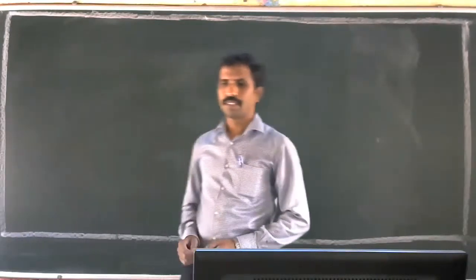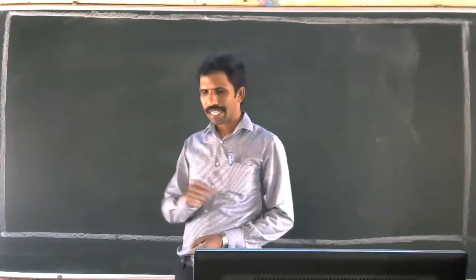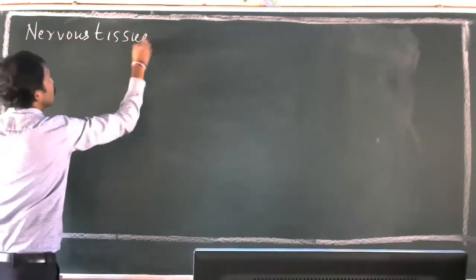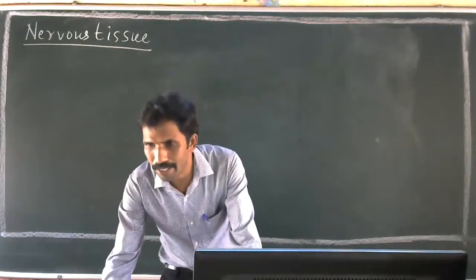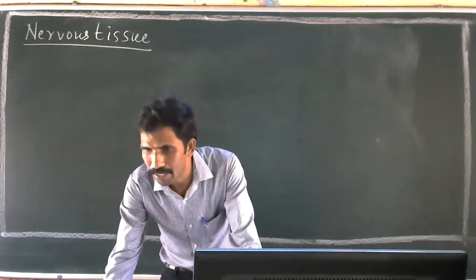So this we have learned. So next there is one more tissue called nervous tissue. Nervous tissue. Right. So whatever I have written on the board is visible to you, I think.